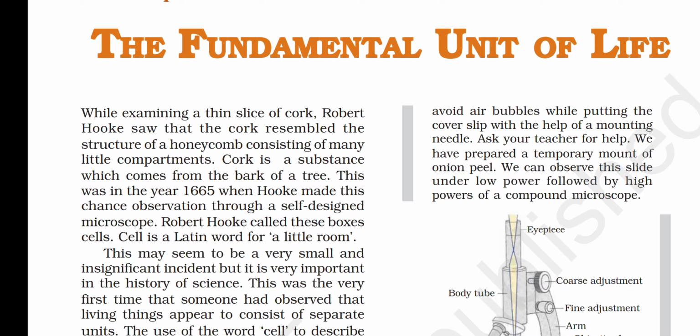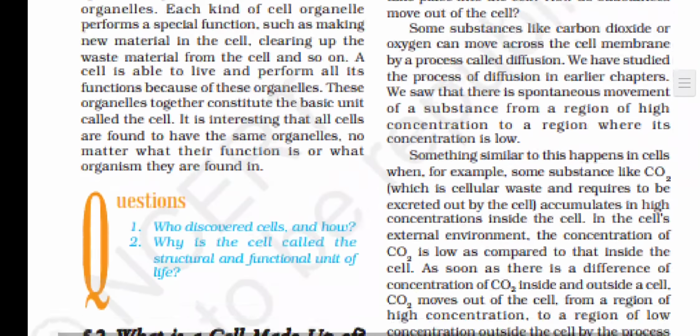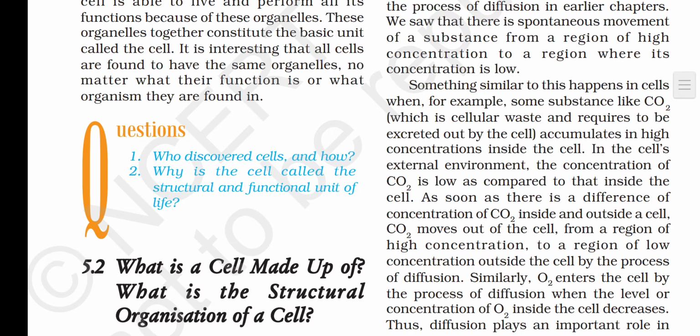और रॉबर्ट हुक ने क्या ऑब्जर्व किया? He observed honeycomb-like structure, beehive-like structure जिसके अंदर हनी भी रहती है. आप सबने देखा होगा वैसे स्ट्रक्चर रॉबर्ट हुक ने देखे. So he called them as cell. Cell is a Latin word which means little room. Okay, so that was our first question: who discovered cell and how.